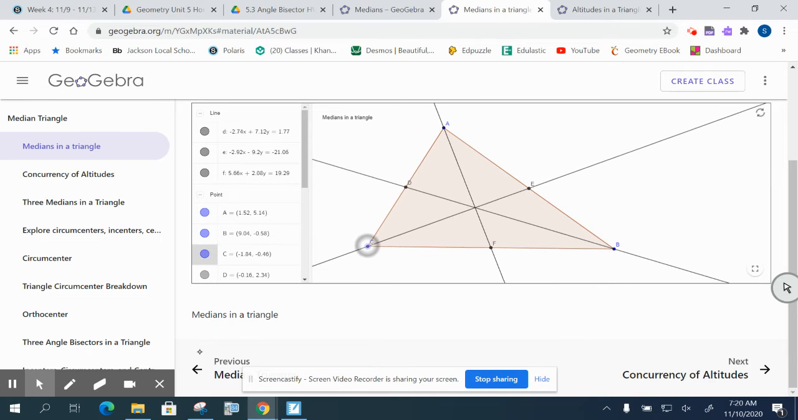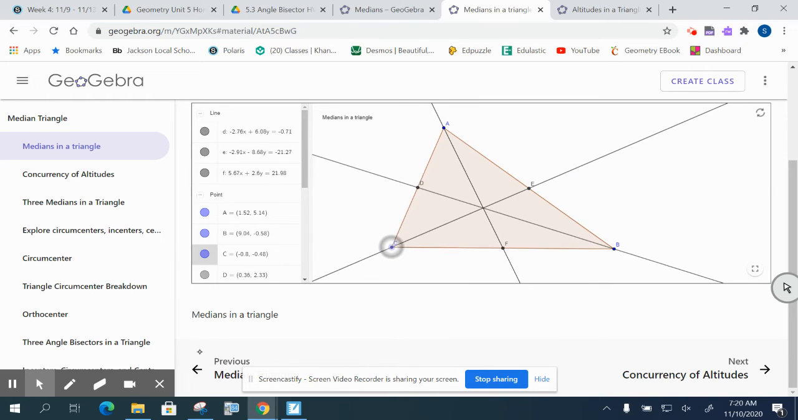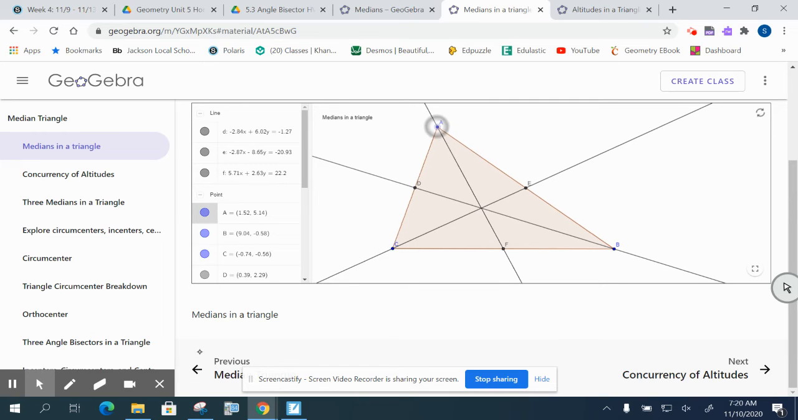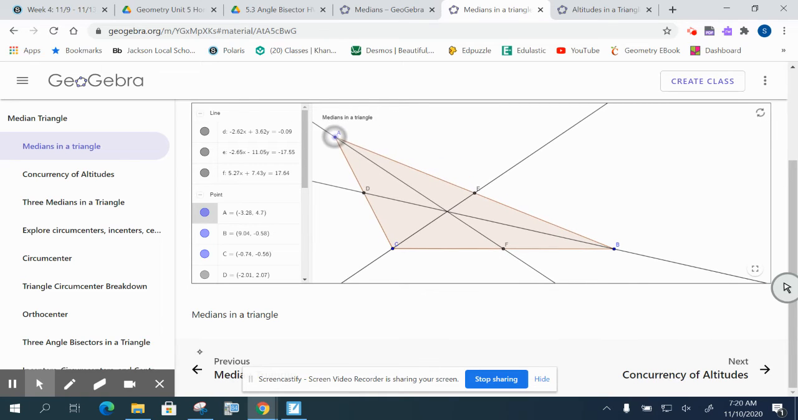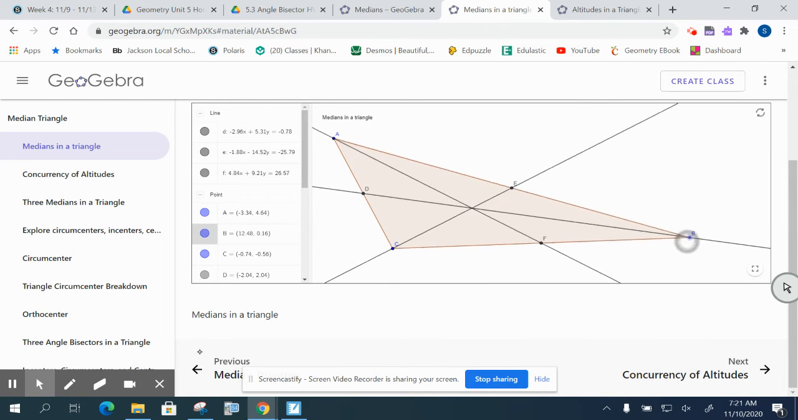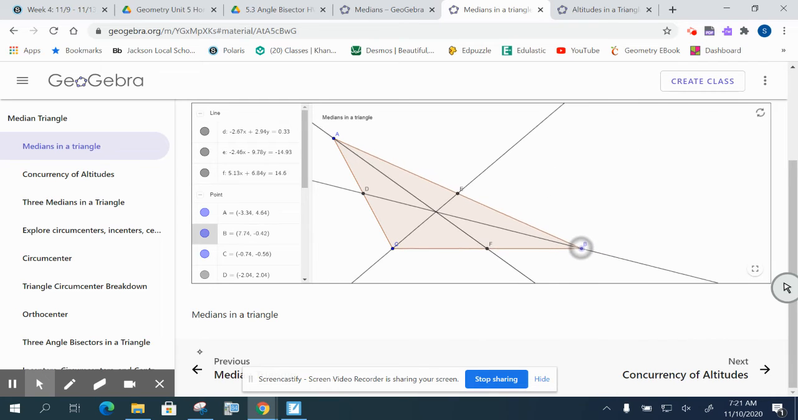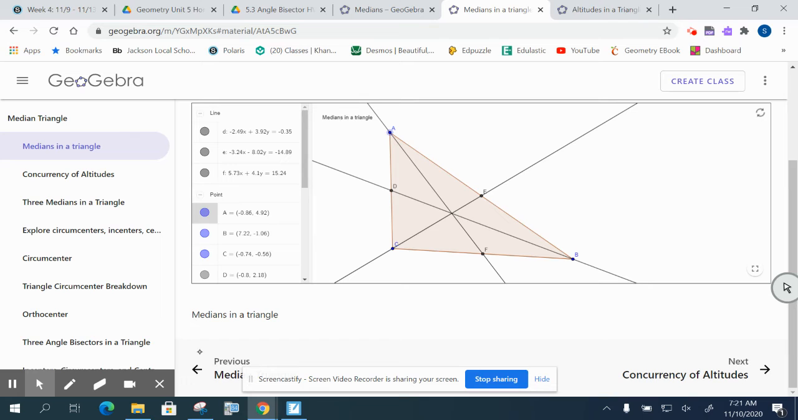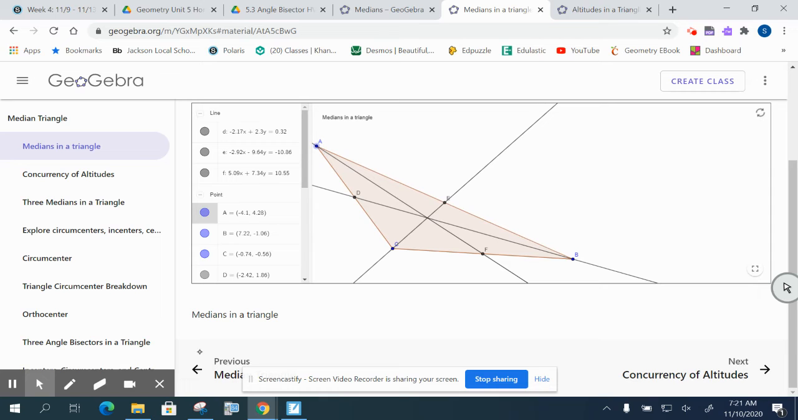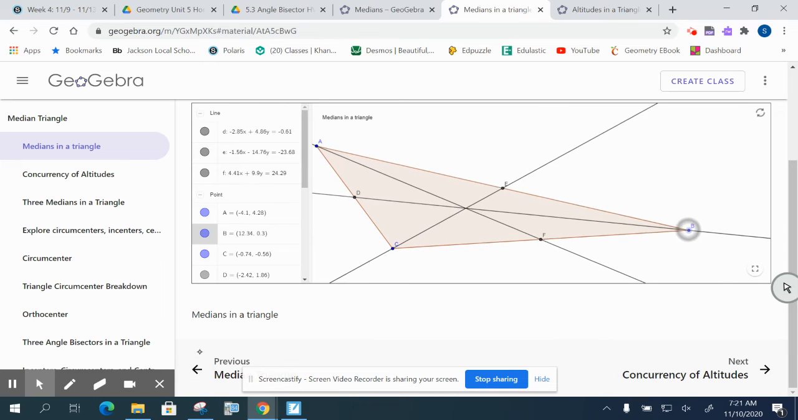So we've got the medians in the triangle, and let's try to make it a right triangle. All right, so the median stays inside the triangle. Let's see if we can make it an obtuse triangle. Okay, the centroid stays inside the triangle. All right, so no matter how we make it, the centroid is always going to stay inside of the triangle because the medians have to go through the vertex and the opposite side. So the opposite side is never going to go out of the triangle.